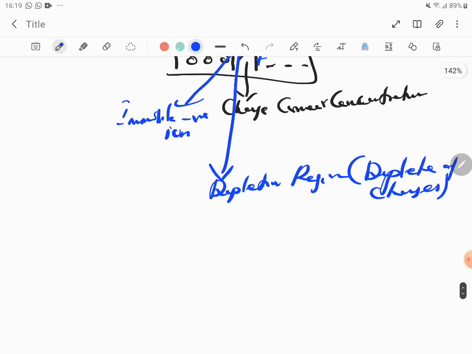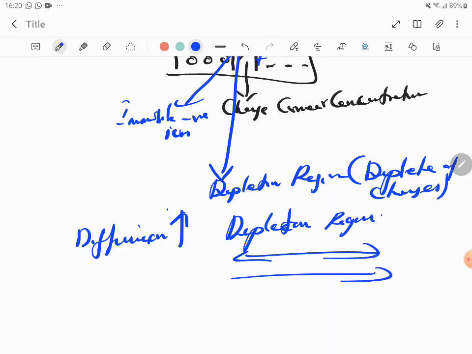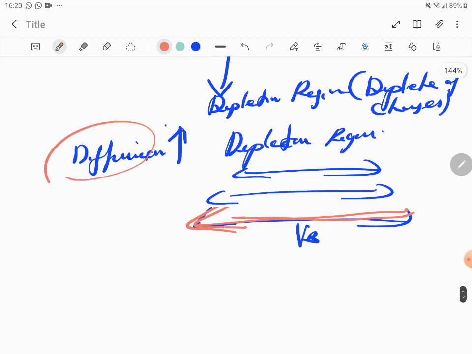As the diffusion current, that's the majority charge carrier, keeps on increasing, the depletion region keeps on widening. The electric field becomes stronger, and the depletion region becomes wider and wider, thereby creating a potential barrier VB, which is a barrier in this direction. It's a barrier which is created for the flow of majority carriers. The majority charge carrier will slow down, and the minority charge carrier will start flowing.